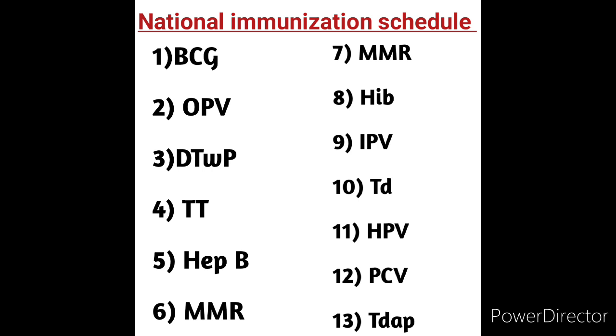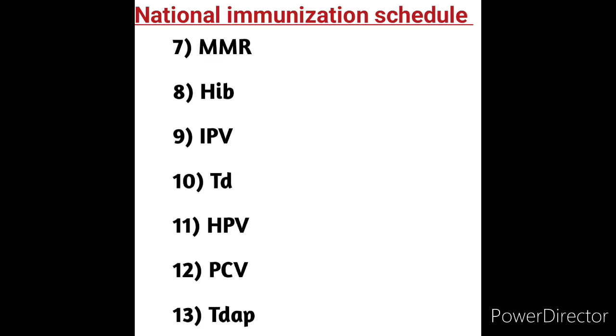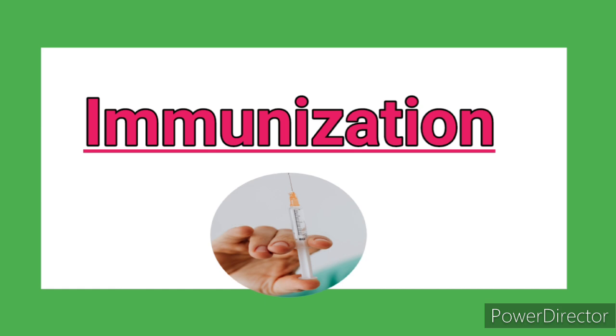This is related to the abbreviations of National Immunization Schedule vaccines: BCG, OPV, DTwP, TT, Hepatitis B, MMR, DT, HIB, IPV, TD, HPV, PCV and Tdap. Remember friends, each and every vaccine is very important in the National Immunization Schedule and also in the topic of immunization. So this is related to the immunization, National Immunization Schedule and revised immunization schedule.